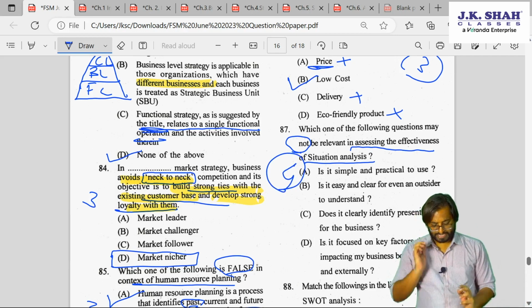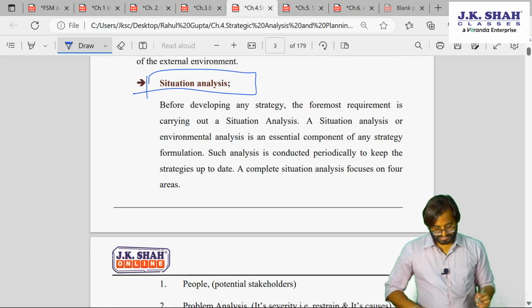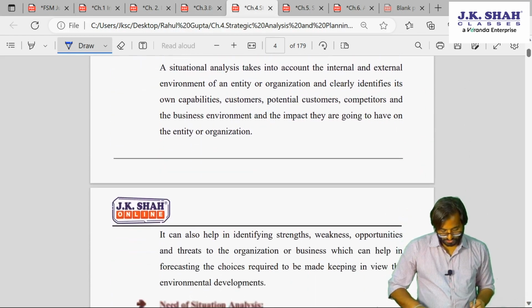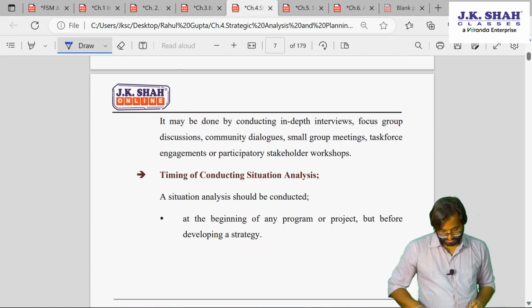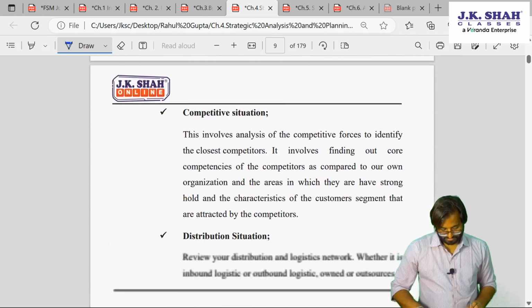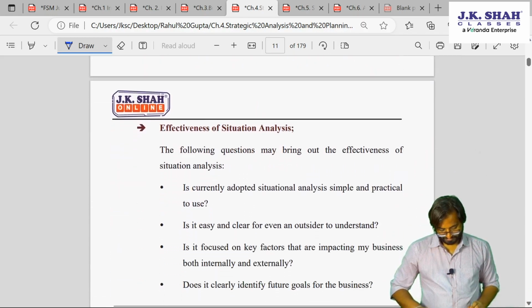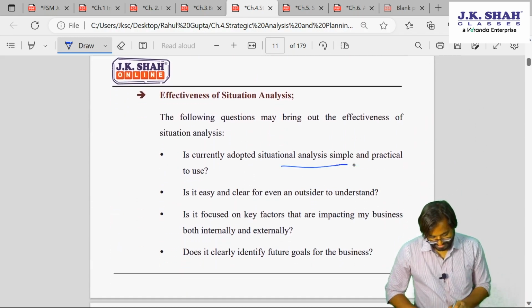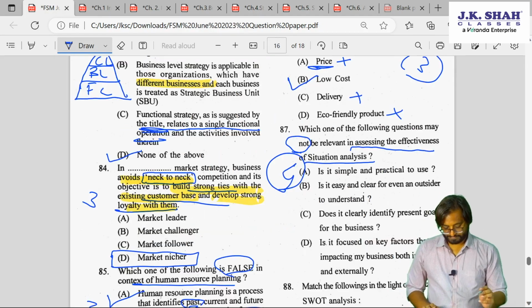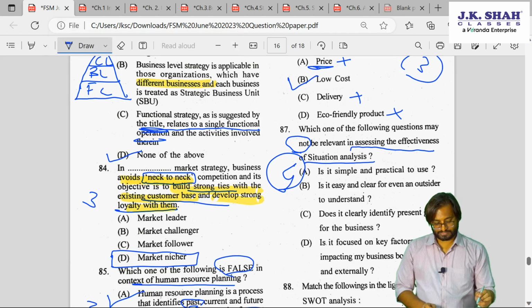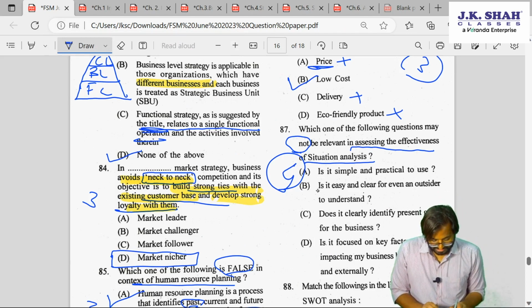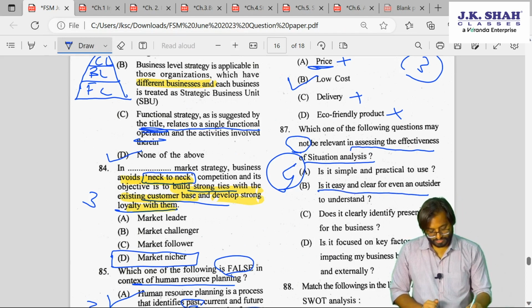It is simple and practical to use. Situation analysis. Simple and practical to use. Just a minute. It is there somewhere. Simple and practical to use. Where is it? It is effectiveness of situation analysis. It is easy and clear for even an outsider to understand.